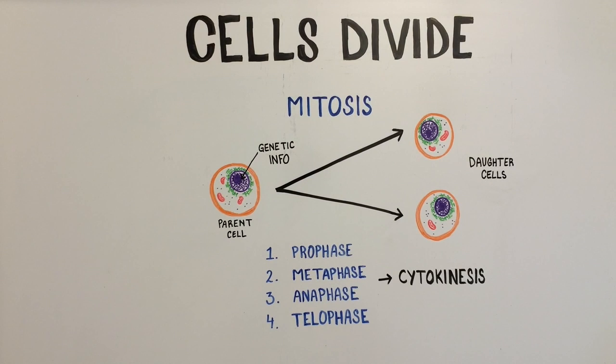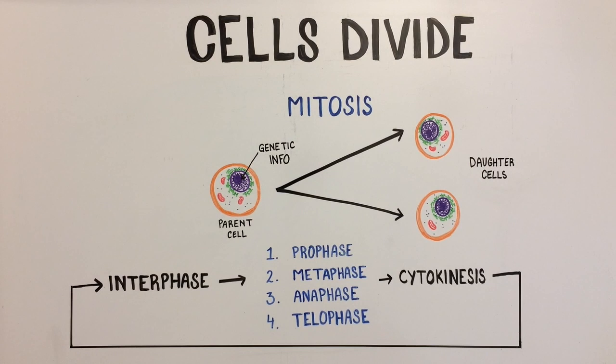Cytokinesis occurs after the 4 stages of mitosis and involves the splitting of the cells into 2 daughter cells. Between cell divisions, there is a stage called interphase. Let's quickly talk about each of these stages.